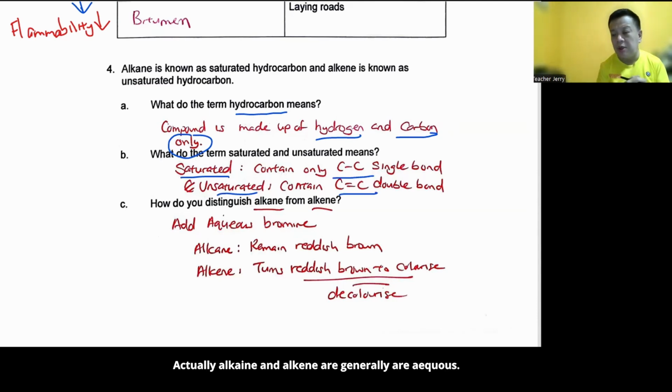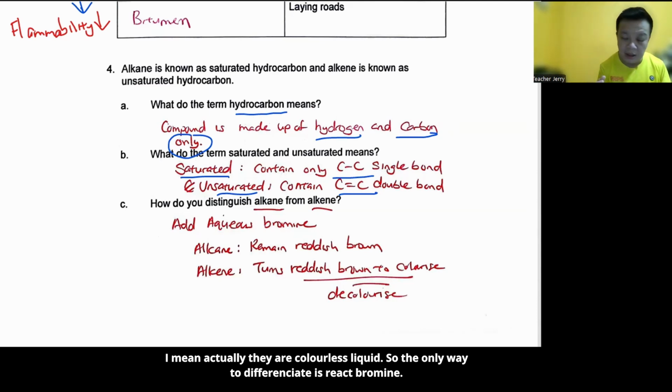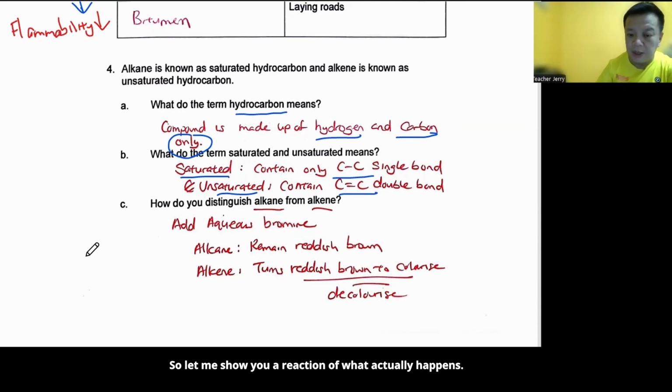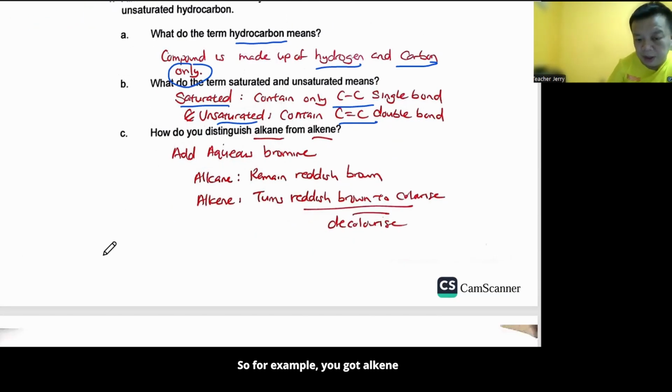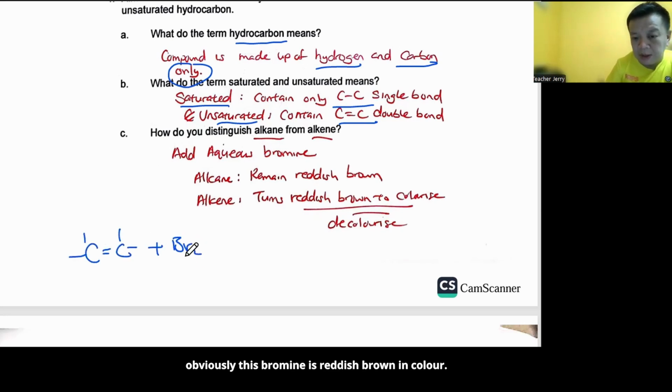And actually alkanes are generally colorless liquids. So the only way to differentiate is we add bromine. So let me show you a reaction of what actually happens. For example, you've got an alkene, and you add bromine. Obviously, this bromine is reddish brown in color.